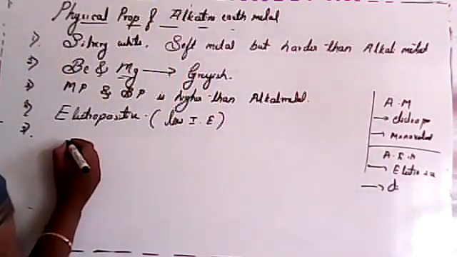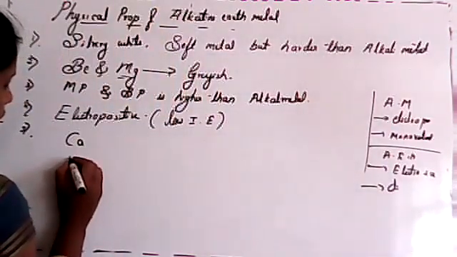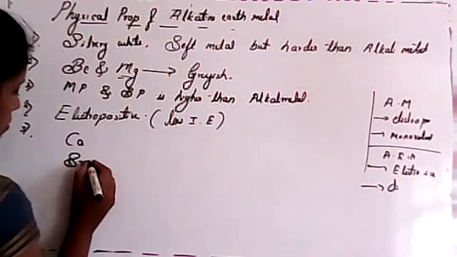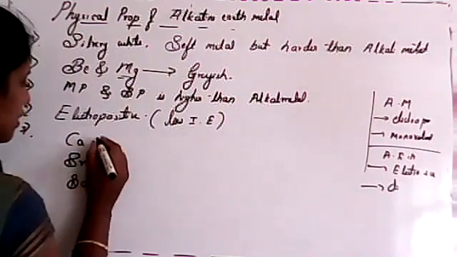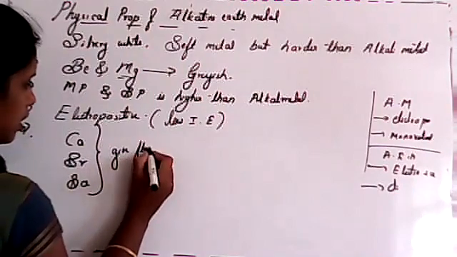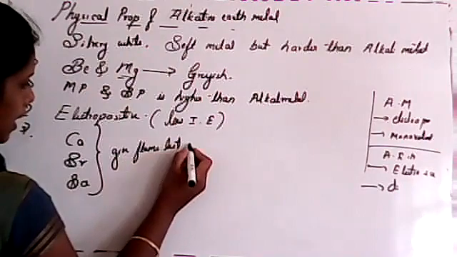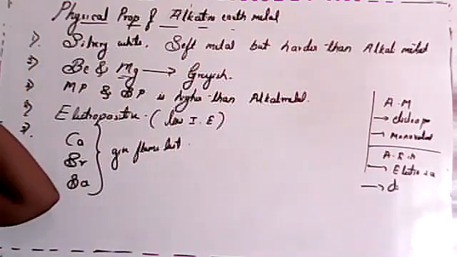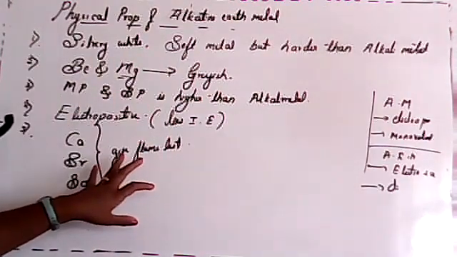So here, see, calcium, strontium and barium, only these three can give a flame color. They can answer the flame test. Clear? Only these three.